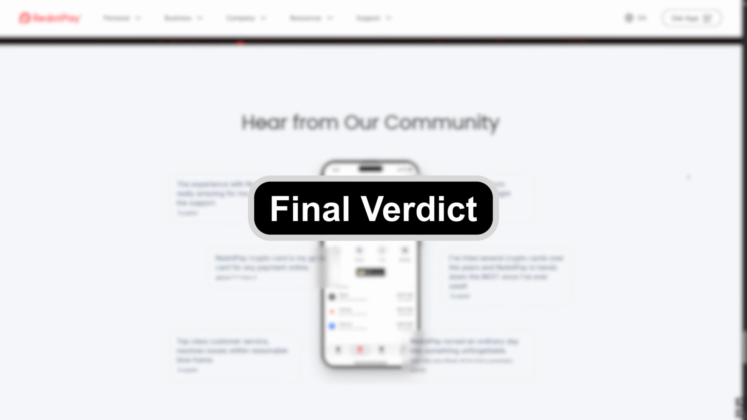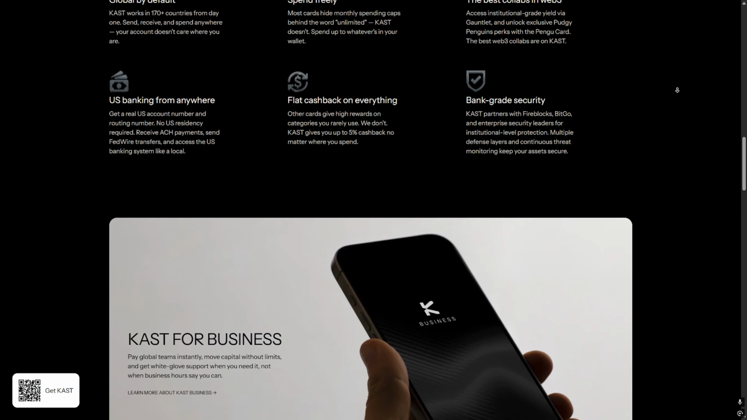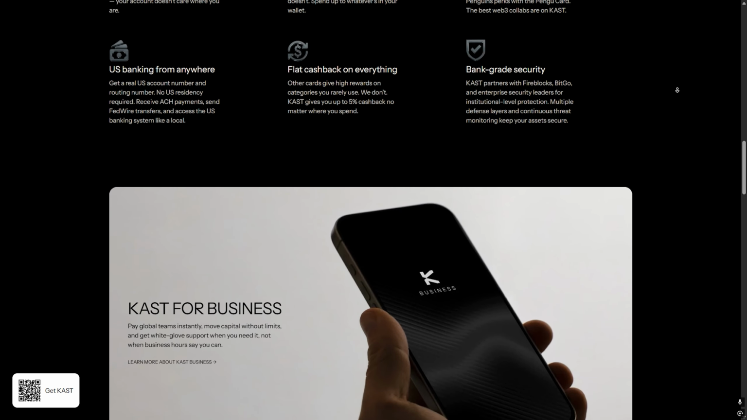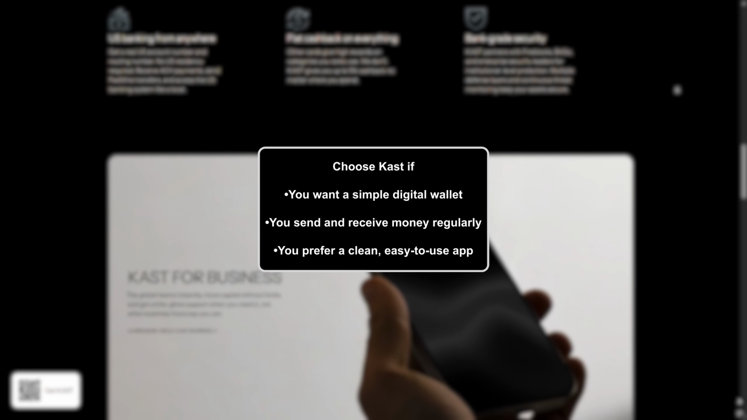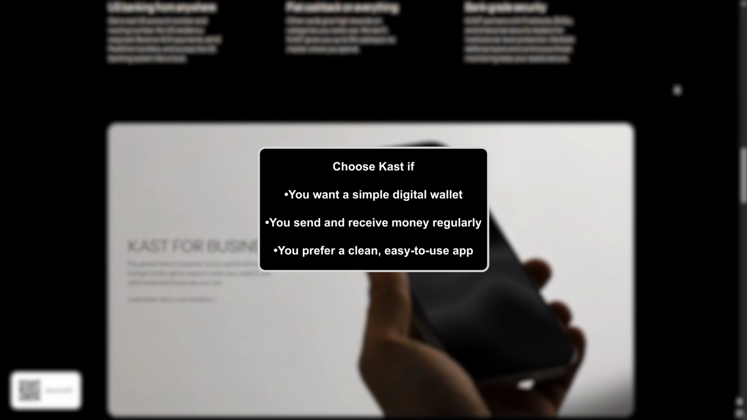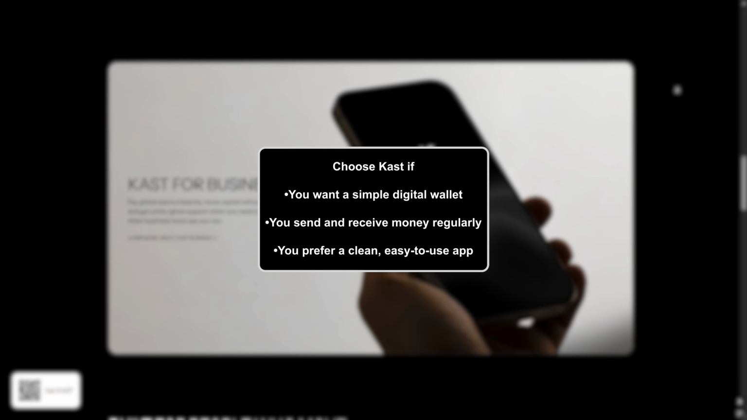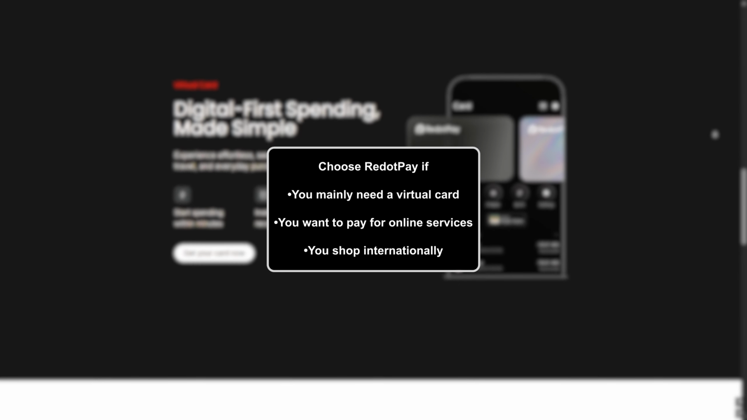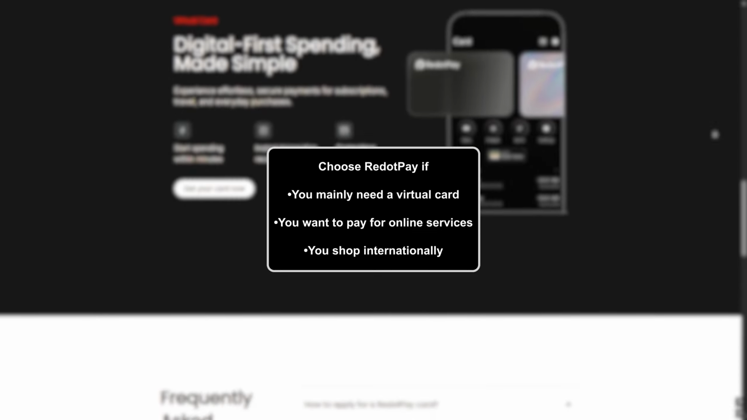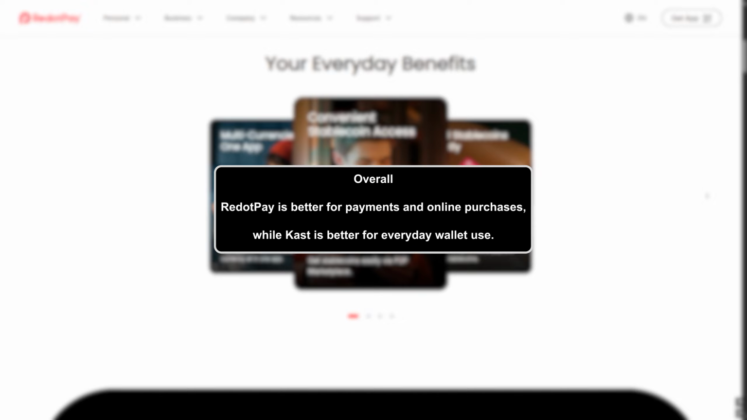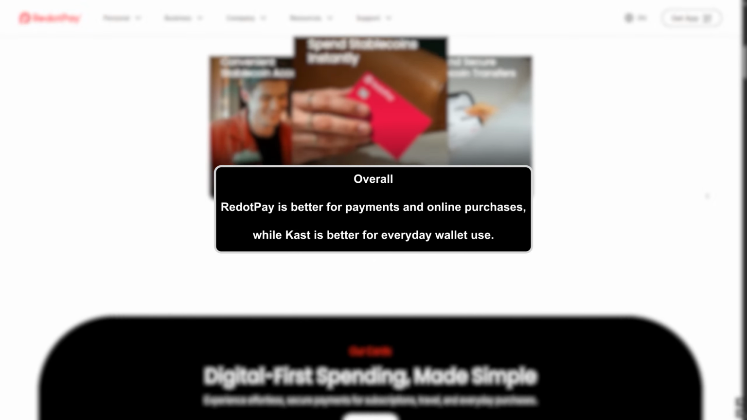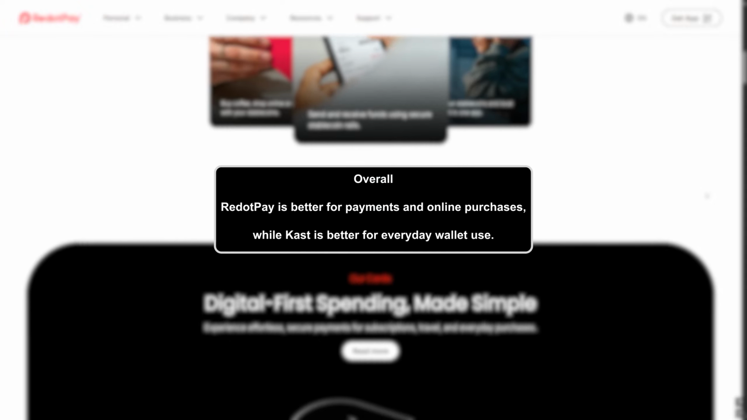Final verdict and conclusion. So which one is better? It depends on what you actually need. Choose Kast if you want a simple digital wallet, if you send and receive money regularly, if you prefer a clean, easy to set up app or easy to use app, and choose RedotPay if you mainly need a virtual card, if you want to pay for online services, if you shop internationally. Overall, RedotPay is better for payments and online purchases, while Kast is better for everyday wallet use.